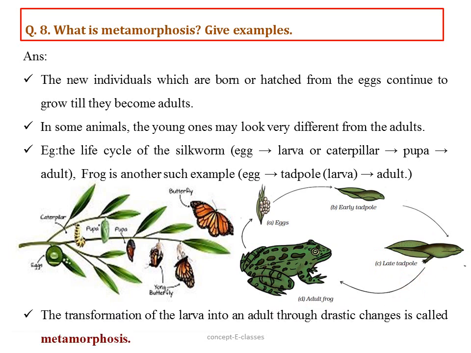So this transformation of a larva into an adult through drastic changes is called metamorphosis. Metamorphosis is the transformation of a larva into an adult. An example is the life cycle of a silkworm, where an egg transforms into a larva or caterpillar and then into an adult butterfly. Another example is a frog, where a tadpole transforms into an adult.